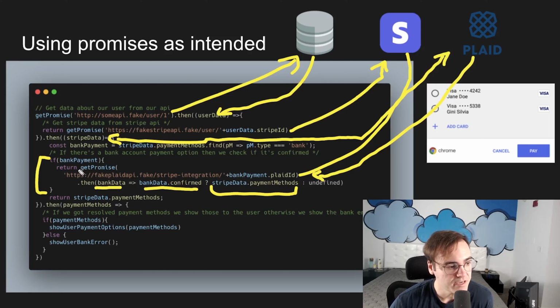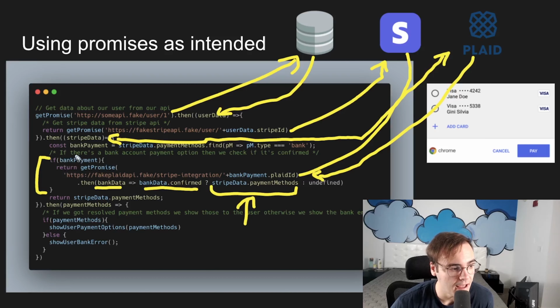And then since here now, we're not returning the promise, right? This promise resolves. We get the bank data. And then what this is going to do, the .then here, remember the rule, the .then here, since it's returning just a normal data type, not a promise, the .then here is going to wrap this payment methods in a promise, and that's going to be the output. So here, this return is going to resolve with a promise, or the output of it, I should say, is going to be a promise that contains this payment method.